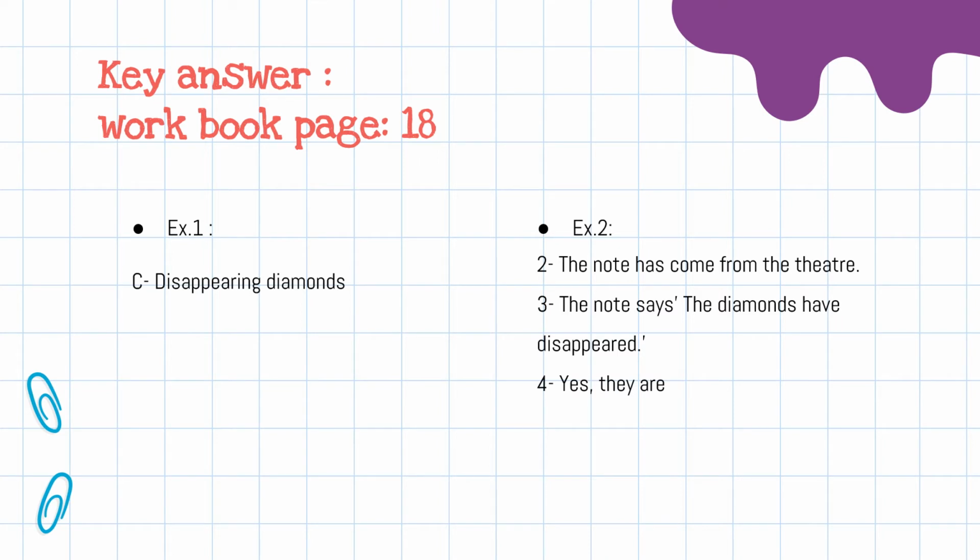Yes, they are. 5, who do they want to help? They want to help the detective. 6, are the diamonds real? No, they aren't. So here are the answers of exercise 1 and exercise 2, page 18 in your workbook.